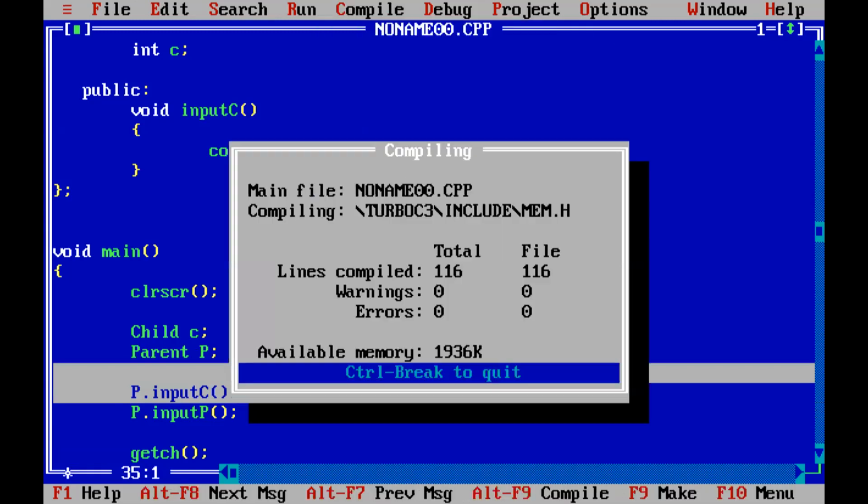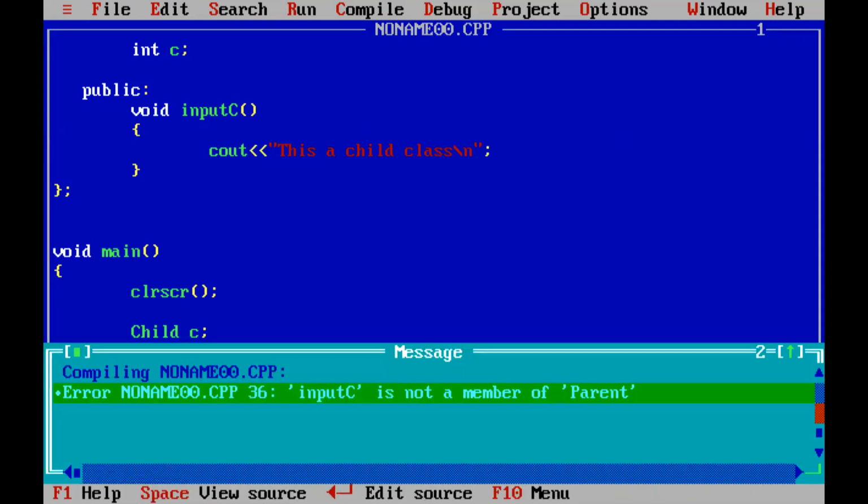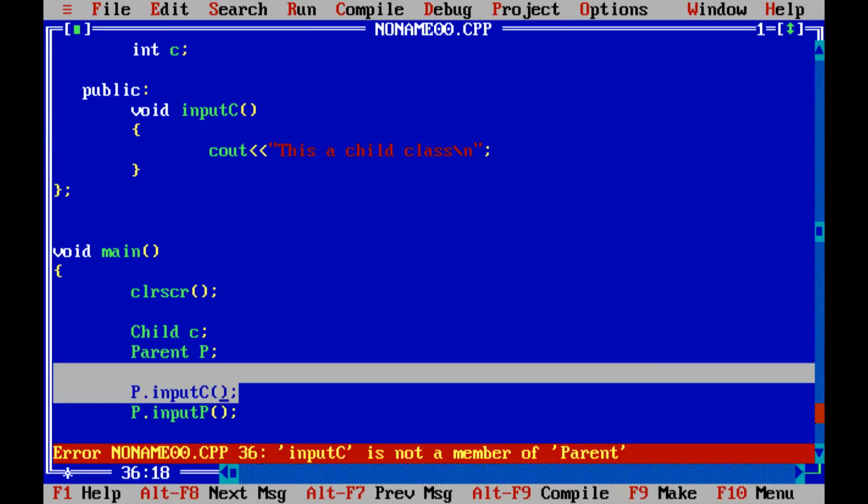So we'll just see compilation. Yeah, you can see one error. Let's see the error is in which line. It is saying that input C is not a member of parent. So you can notice the parent object is not able to call the child's function, but reverse was possible.